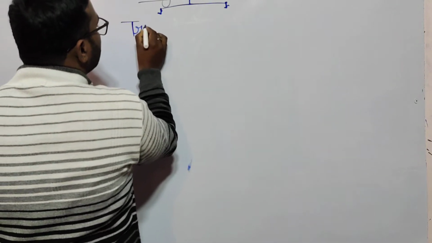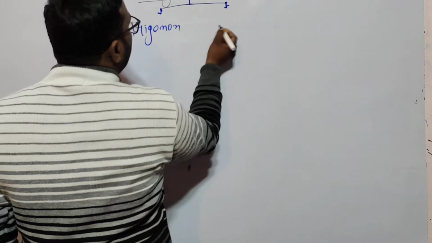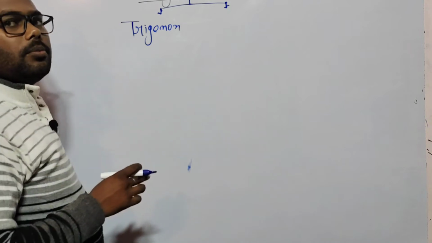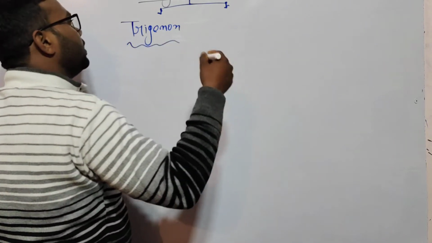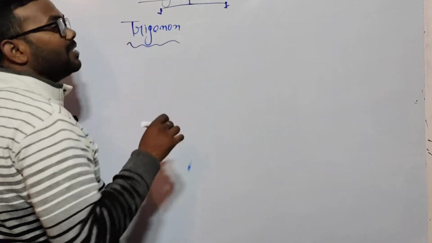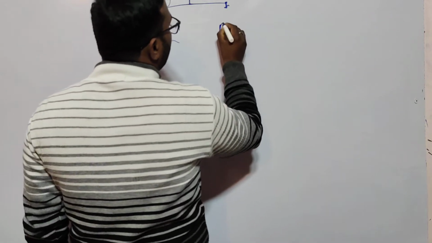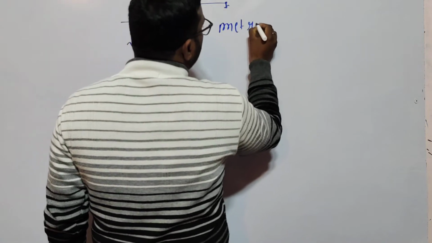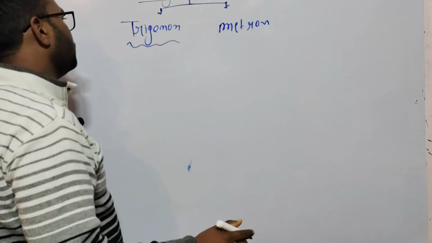First, trigonon. This word comes from Greek words, trigonon and metron.